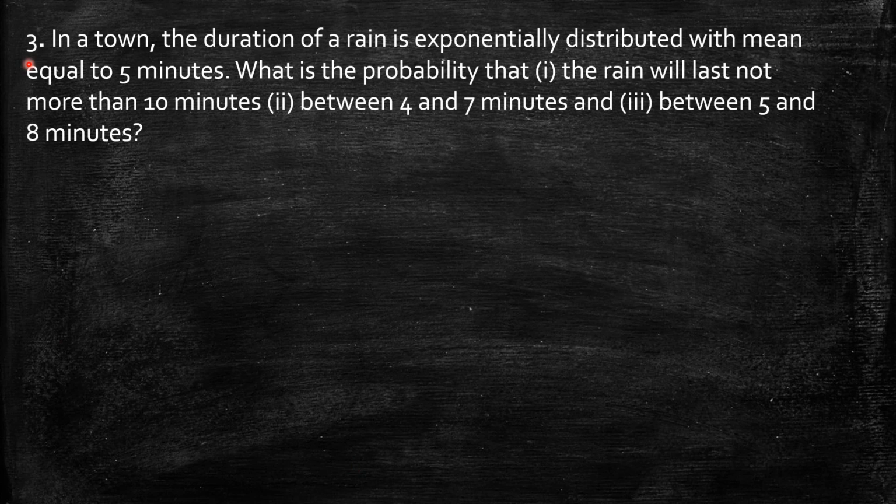Problem number 3. In a town, the duration of a rain is exponentially distributed with mean equal to 5 minutes. What is the probability that 1. The rain will last not more than 10 minutes, 2. Between 4 and 7 minutes, and 3. Between 5 and 8 minutes. So once again we have a similar type of problem, where an exponential distribution with mean 5 minutes is given.